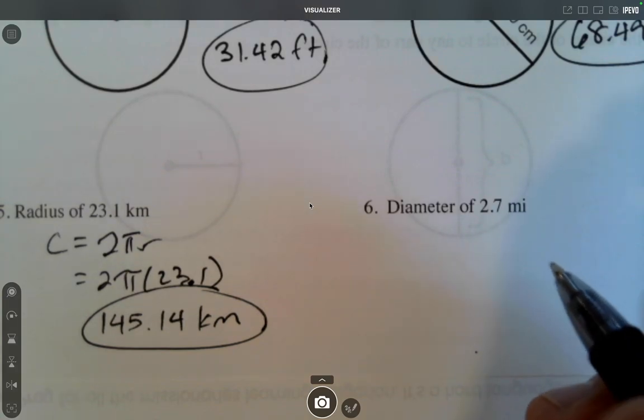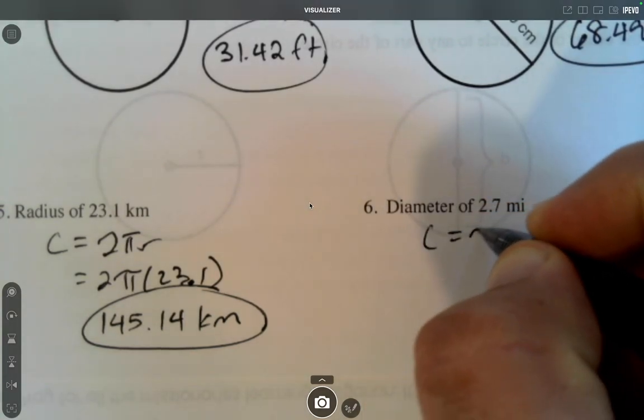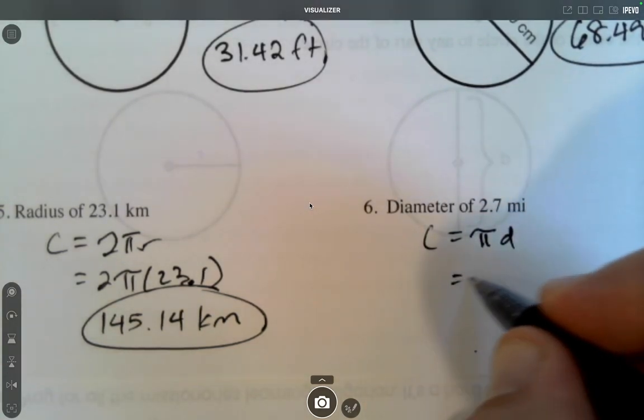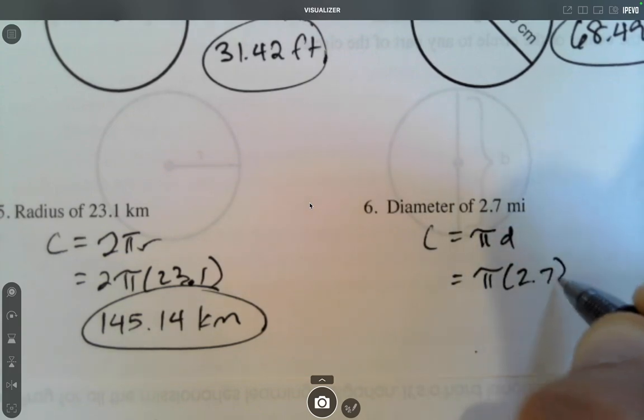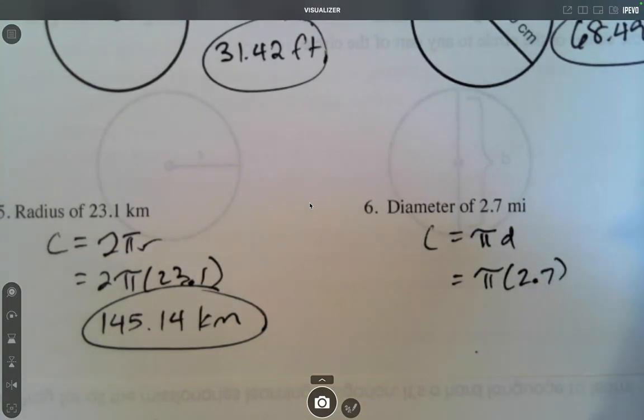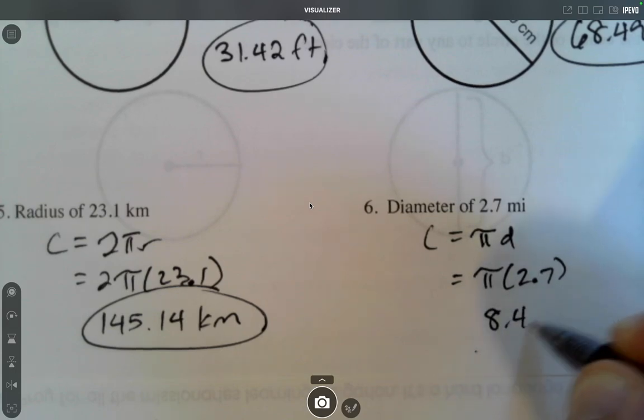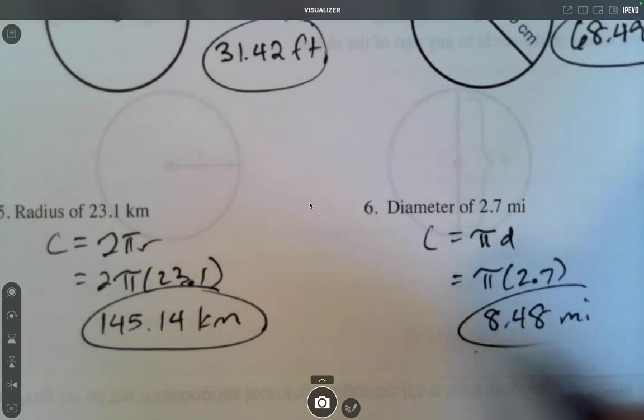Number 6, they give us the diameter, so we want to use the formula pi times d. Pi times 2.7 gives you 8.48 miles.